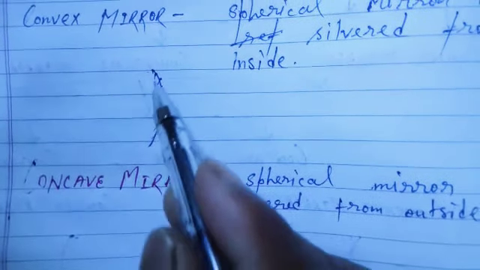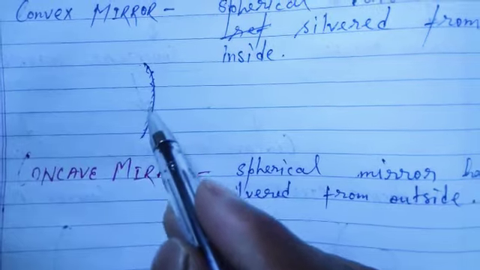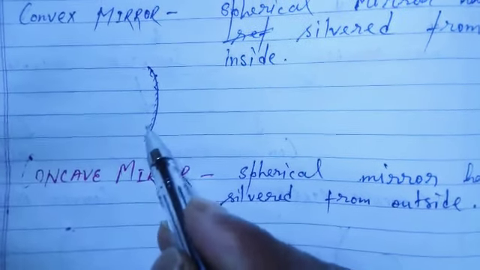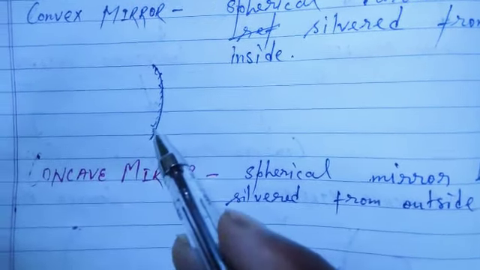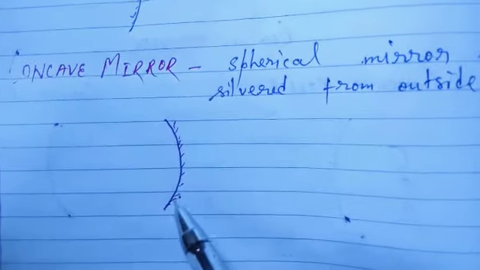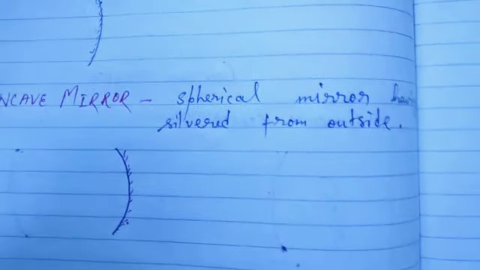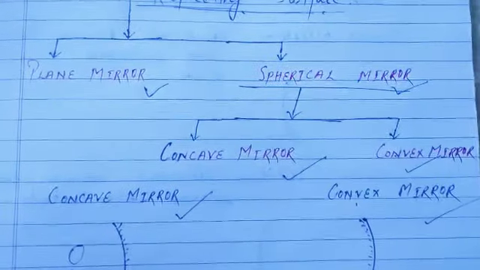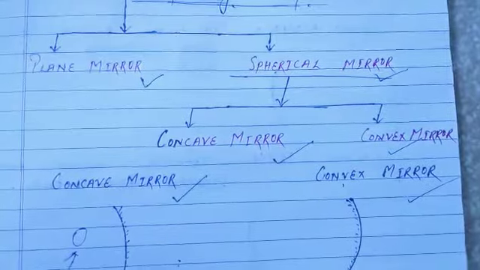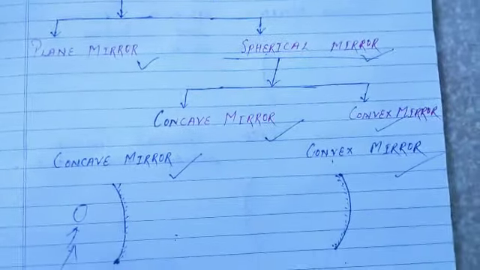Whenever a spherical mirror is silvered from inside, it will be a convex mirror, and the opposite of it, if it is silvered from outside, then it will be a concave mirror. So definitions are given, you can copy those. I hope you are clear with plane mirror, spherical mirror and kinds of spherical mirror.